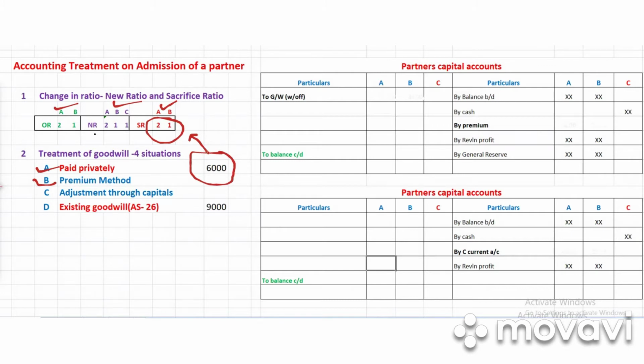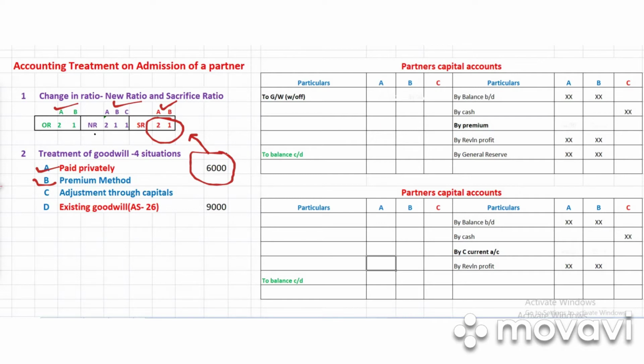What we have to do is take this money, A's 4,000 and B's 2,000, to the partners' capital accounts. Here I have prepared the partners' capital accounts roughly. You can see two partners' capital accounts. Through these, I will be showing how the accounting treatment will be done under the premium method and adjustments through capitals.